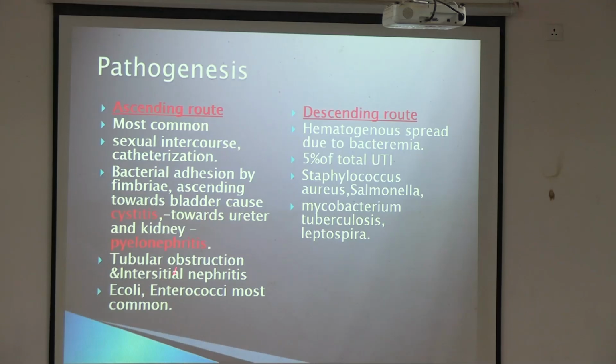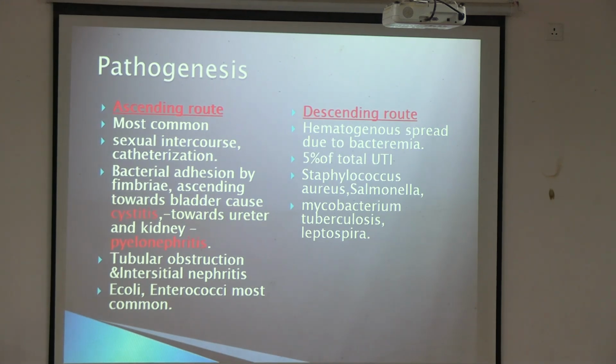The commonest bacteria which causes urinary tract infection, both ascending and descending, is E. coli. Remember this is an MCQ question. Everybody is done with E. coli? Remember, this will be asked. E. coli, Escherichia coli. Then the other common one is enterococci. These two are the most common. Both of them are found in our GIT, our own fecal flora.